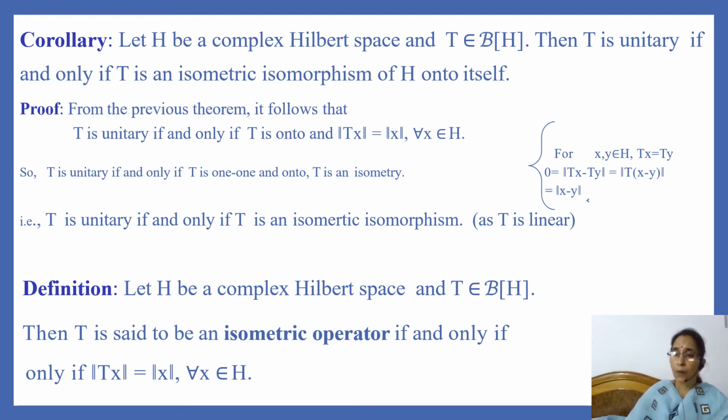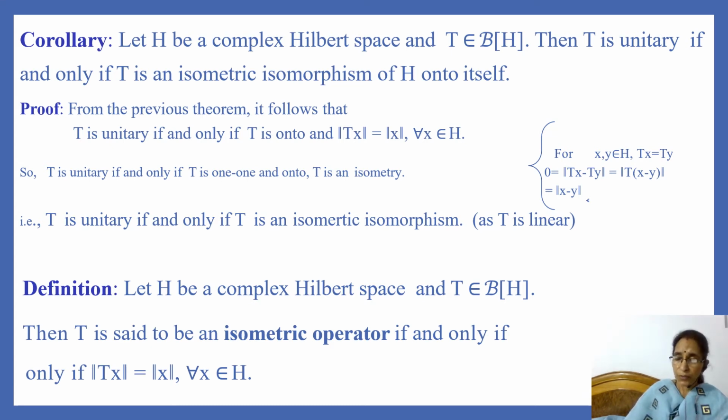Now we have a corollary which states: let H be a complex Hilbert space and T be a bounded linear operator on H. Then T is unitary if and only if T is an isometric isomorphism of H onto itself. T is an isometric isomorphism means T is bijective, T is linear, and T is an isometry. That means T preserves norms. So here we find a condition for a unitary operator. Let us prove this corollary.